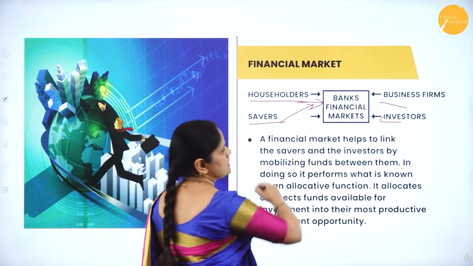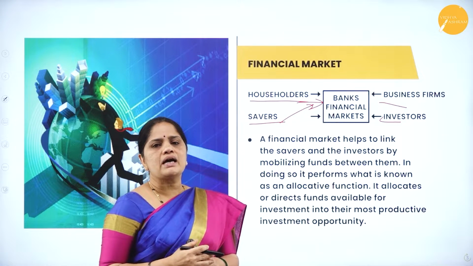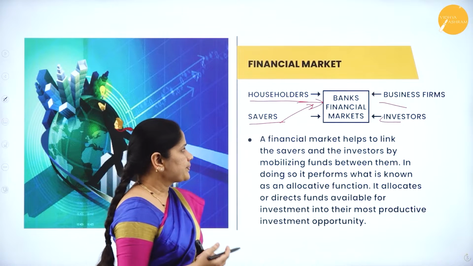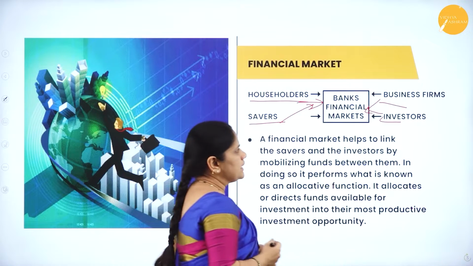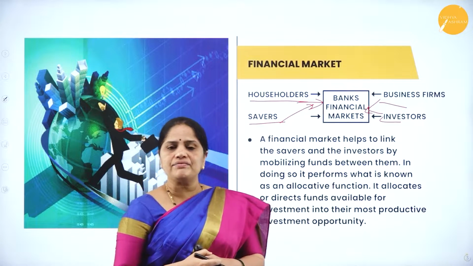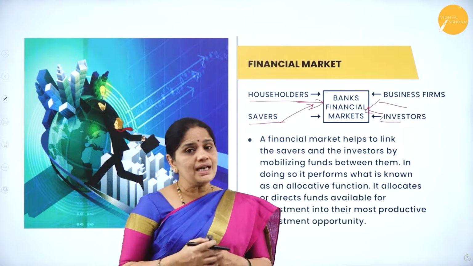So even the savers will always be saving their money in the SB account of the bank. Now, the business firms and the investors will be contacting the banks and financial markets for their business or financial needs.